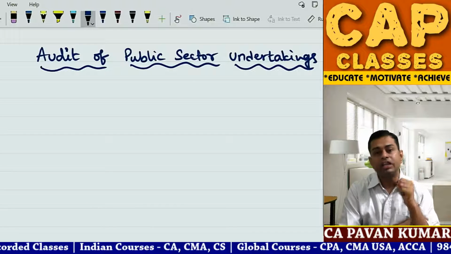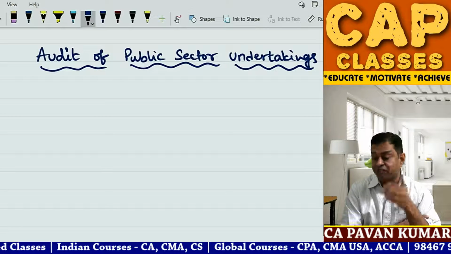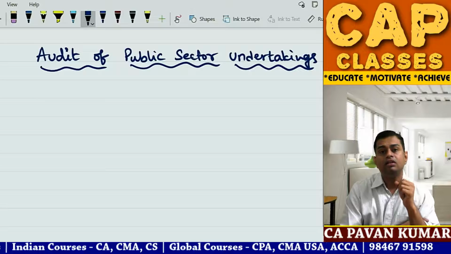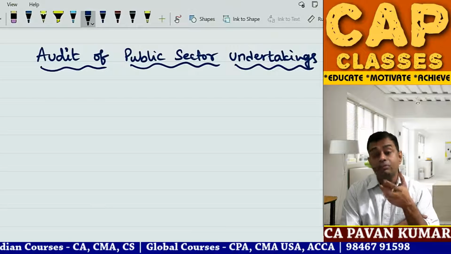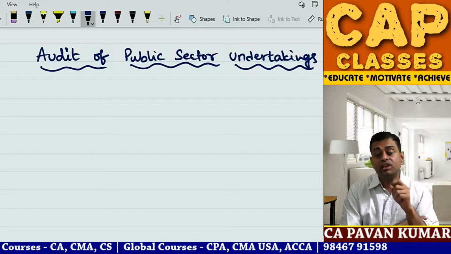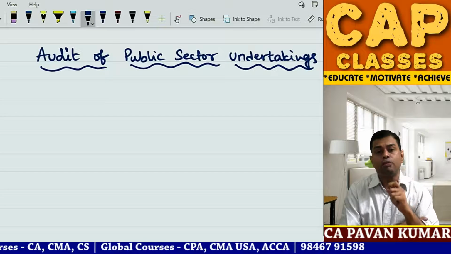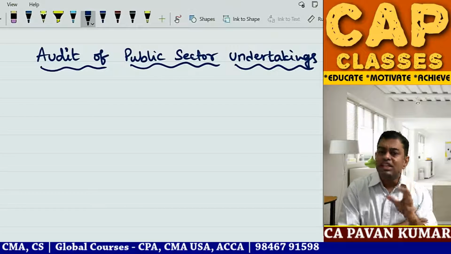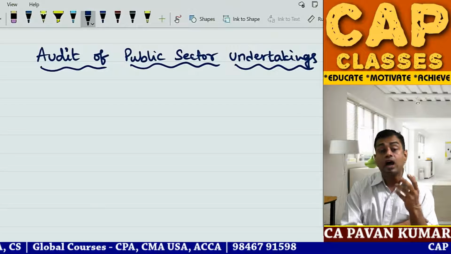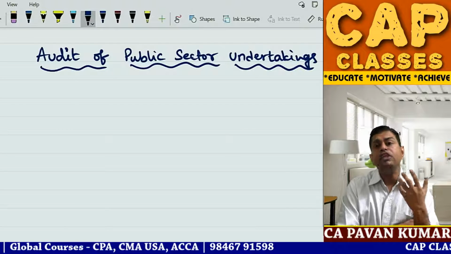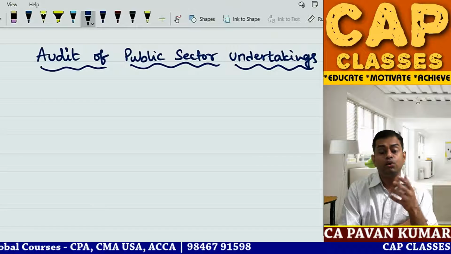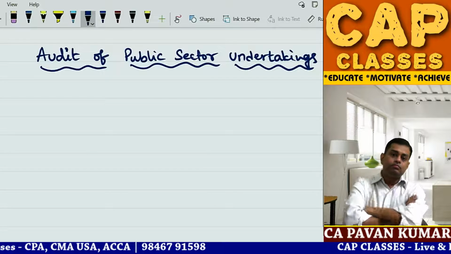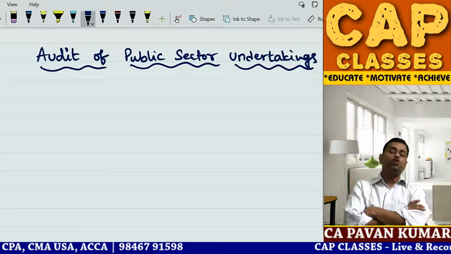Why are you not showing the car? Why is the car valuation not correct? Where is the existence of the car? Where is the occurrence of the transaction? Where is the bill? Where is the C-book, the registration certificate? Is it in the name of the company or not? Whether incidental expenses are capitalized or not? All these things you can ask. But how will you ask the management to understand why they purchased the car? You don't actually have much to do there.